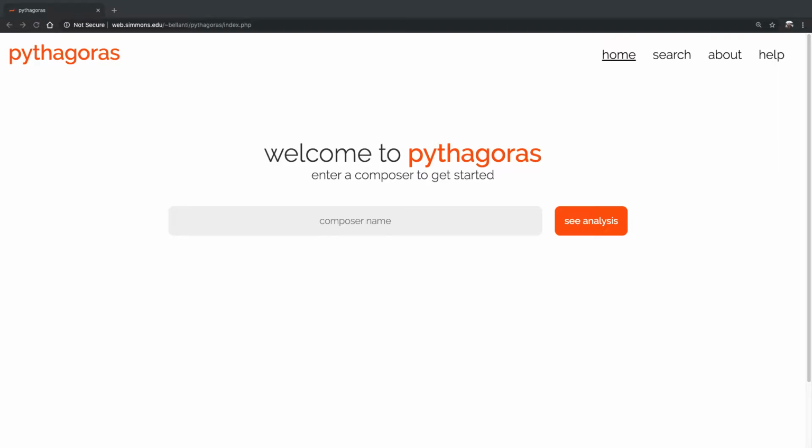Again, the goal is that somebody can use this interface here to see some visualizations about composers and their works. It would be a resource for musicians or music educators. The really cool thing would be to find some new relationships based off of patterns or compositional techniques and using machine learning to do that, but I haven't gotten quite that far yet. This is kind of version one or phase one of a much bigger project that will continue on through the next year.